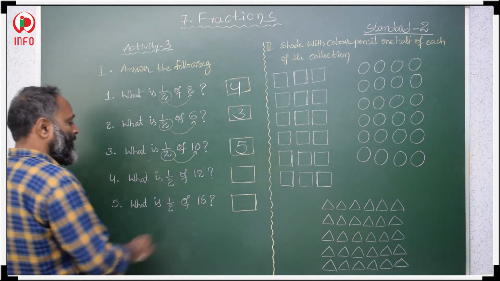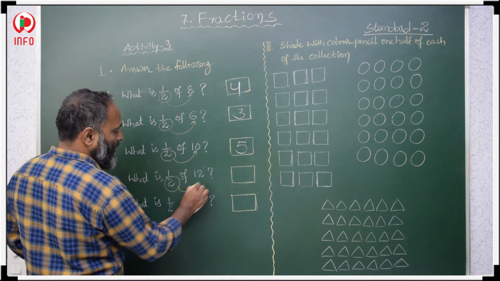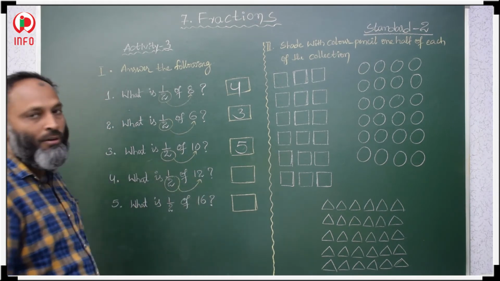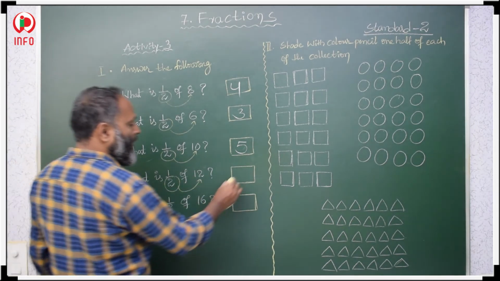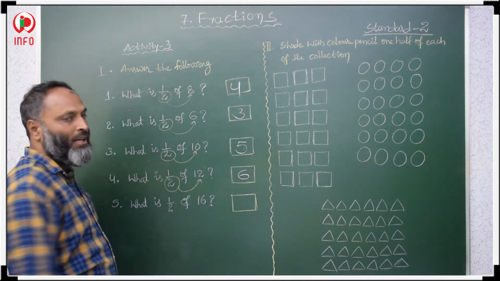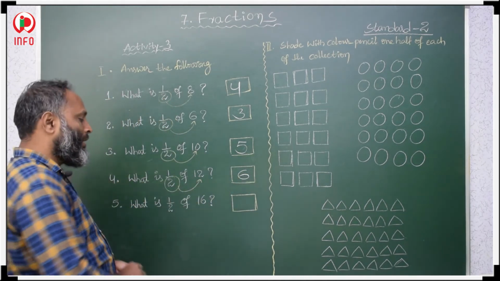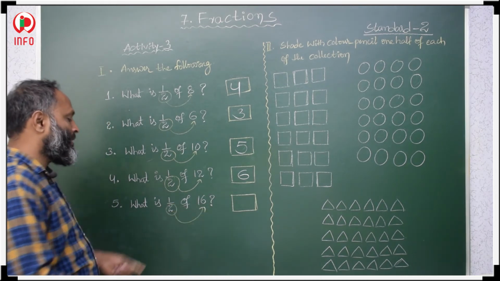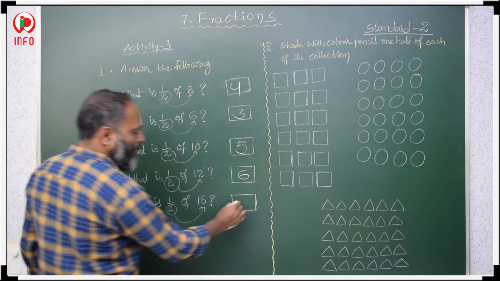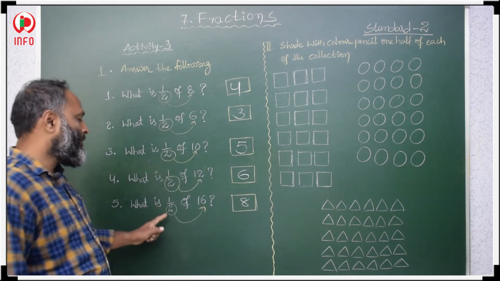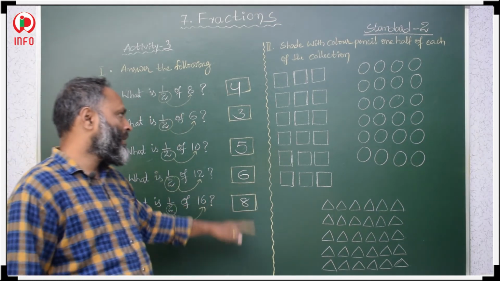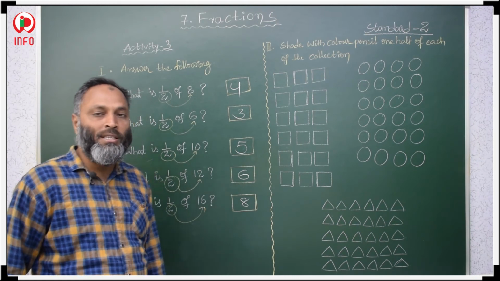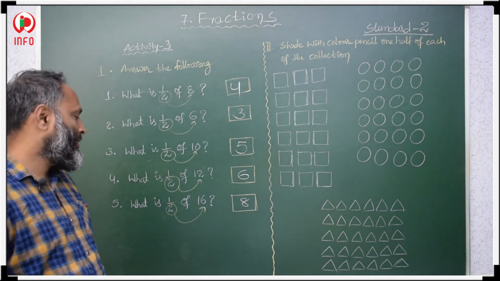Then half of 12: in the 2 table, 2 sixes are 12, so half of 12 is 6. Again in the 2 table, where you get 16, 2 eights are 16, so half of 16 is 8.